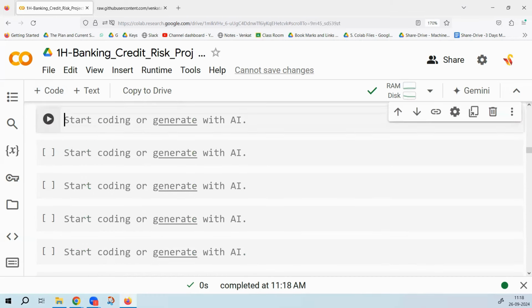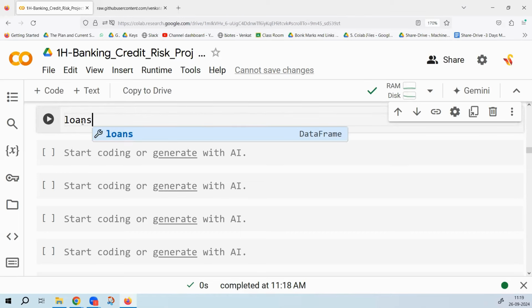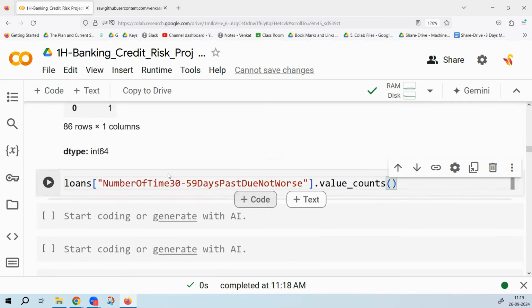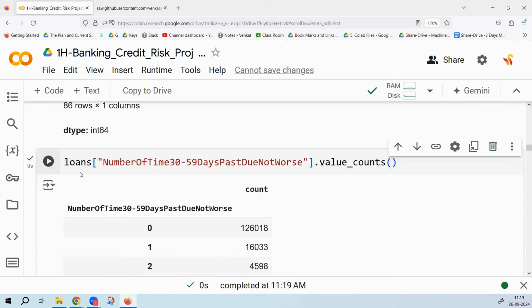Then the next variable is number of times 30 to 59 days past due but not worse. That is also known as 1 month late. This is 2 years of data. In 2 years, how many customers have paid 1 month late? Out of all the customers, there are 5,000 customers who have paid 1 month late once, or 1 month late twice, 1 month late thrice. So within 24 bills, how many bills did you pay 1 month late? So we will say loans data, number of times 30 to 59 days past due but not worse, value underscore counts. So this is 24 months of data.